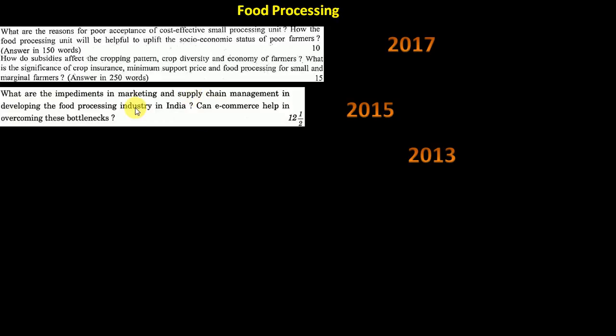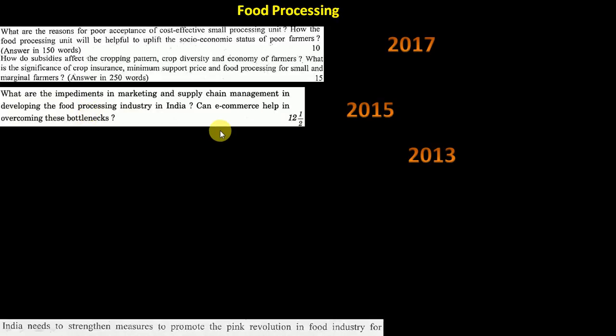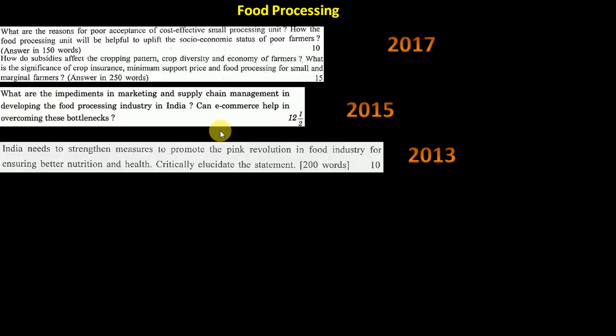Then here again marketing and supply chain management, and it is linking that to e-commerce also. Can e-commerce help in overcoming these bottlenecks? Whatever problem was there, whether e-commerce, the online thing, can help. That is what they are asking. 2013 again, I think pink revolution: promote the pink revolution food industry for ensuring better nutrition and health, critically elucidate the statement. Everything is direct. If you learn food processing from any textbook or source, you can answer any of these questions.